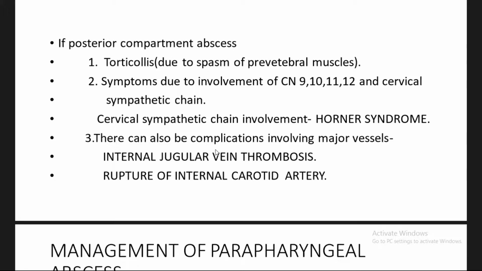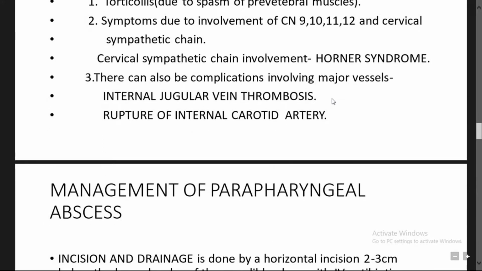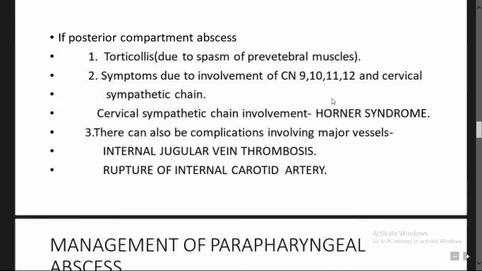There can also be complications involving the major vessels, like internal jugular vein thrombosis and rupture of the internal carotid artery, because these are the vital structures which are present in the posterior compartment. I have told you the IJV, internal carotid artery, and also the cranial nerves are present mostly in the posterior compartment of the parapharyngeal space. So if there is an abscess or a mass in the posterior compartment, it can lead to involvement and damage of these structures.